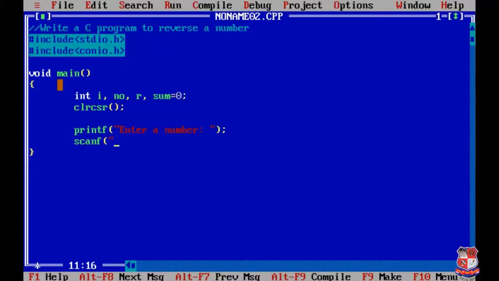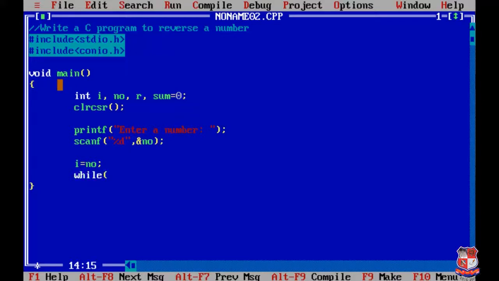In scanf, inside the inverted commas we have to write %d, comma, and number. Now we have to give the value of number to I. For that we have to write I equals to number. So now we are going to write a while loop with the condition.